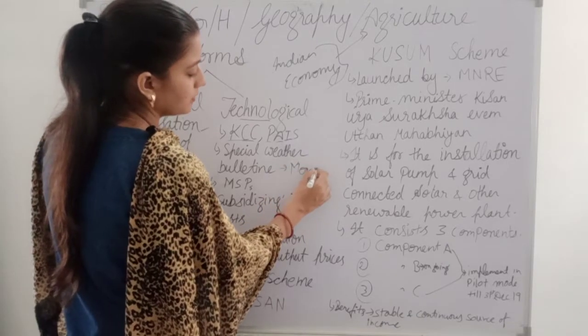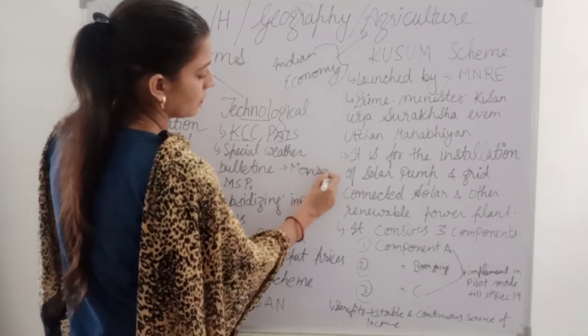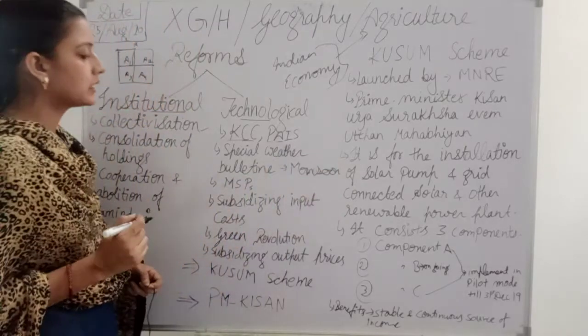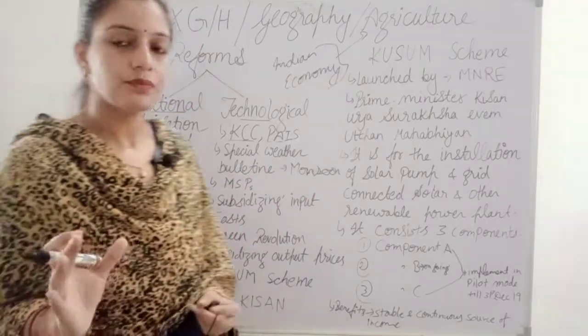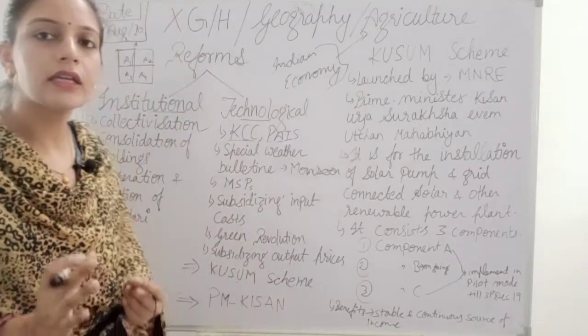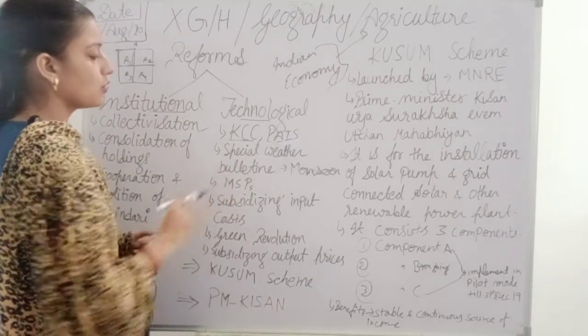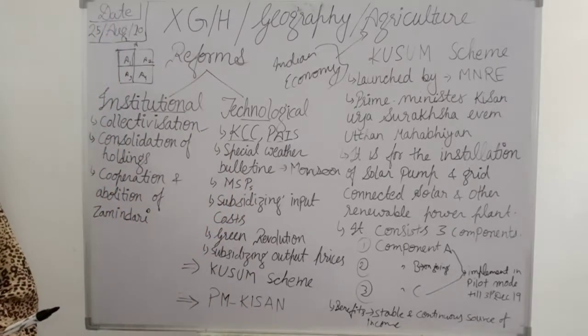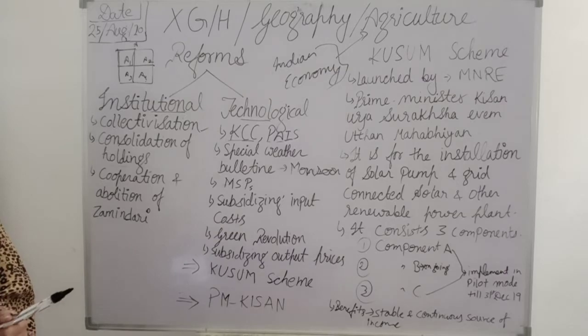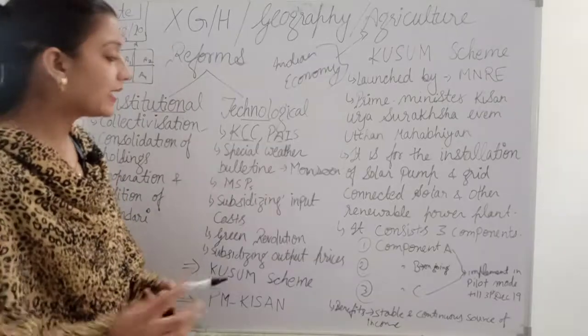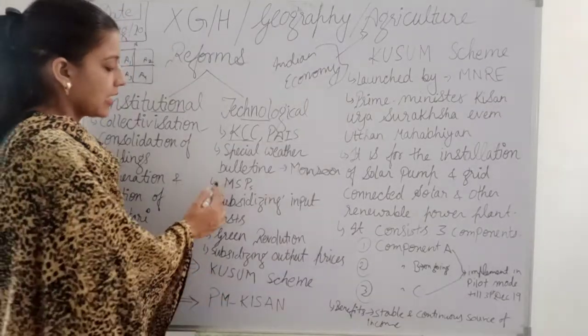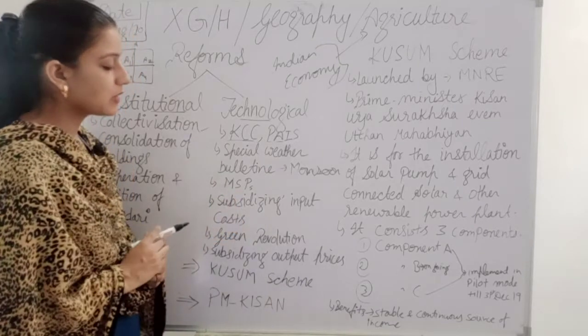So if the farmers get correct information related to the monsoon, it will be easy for them to maintain the crop.